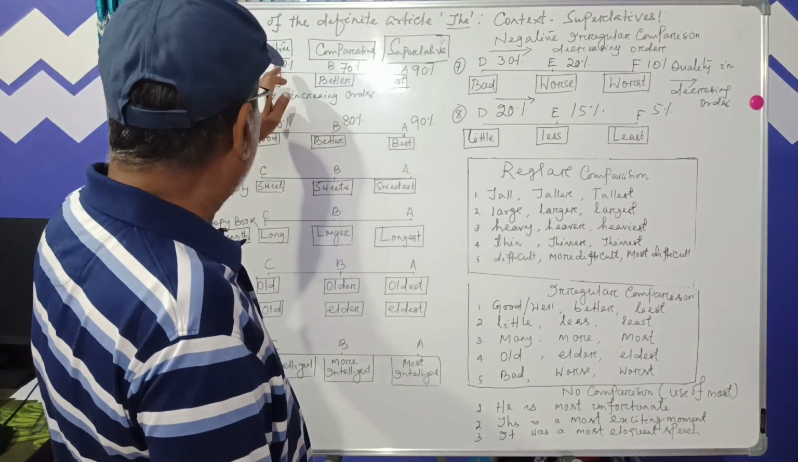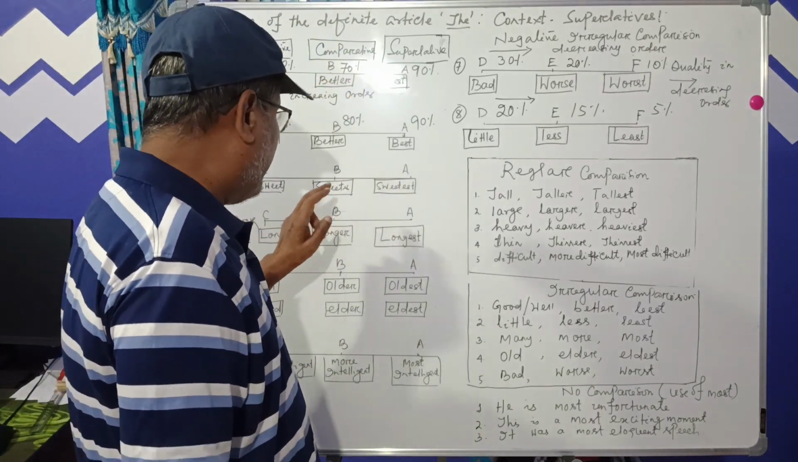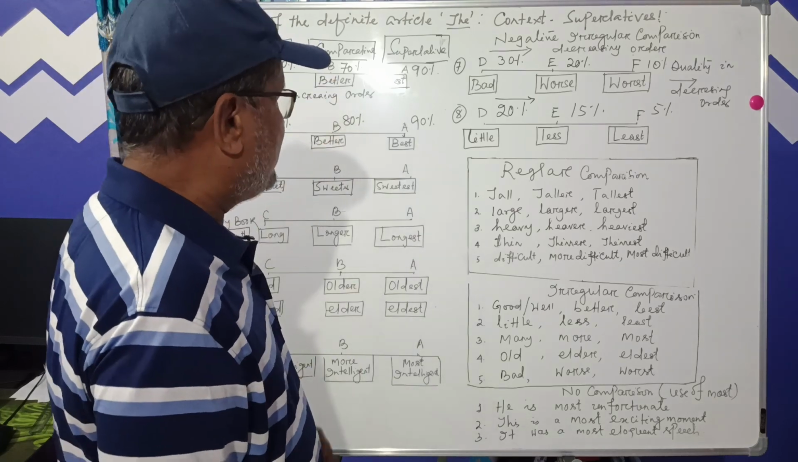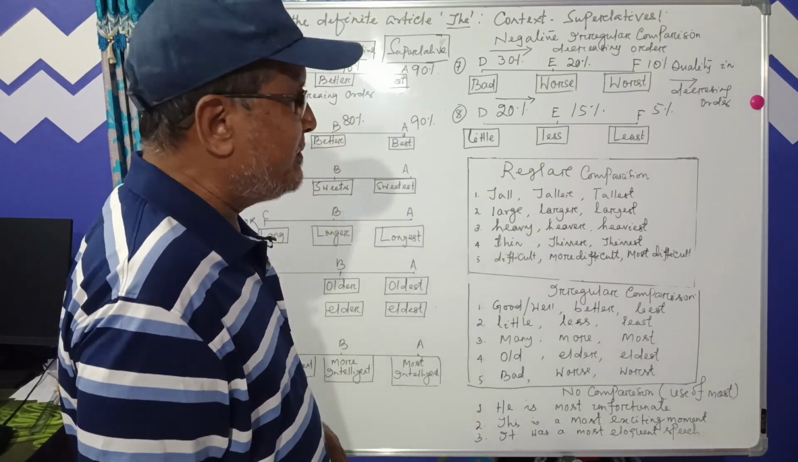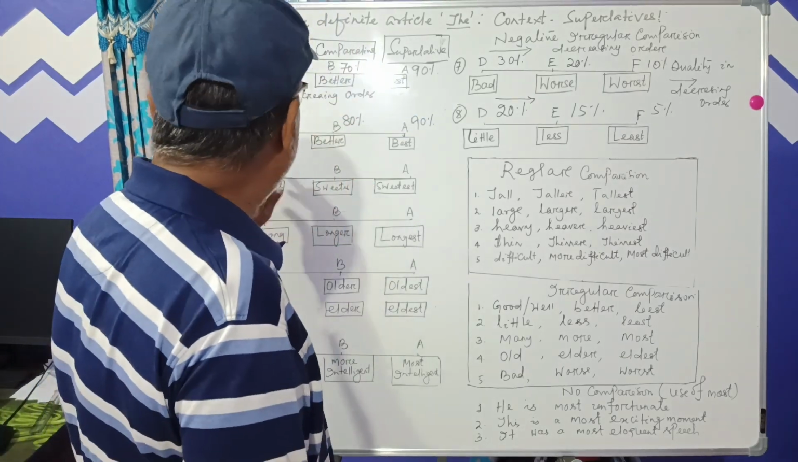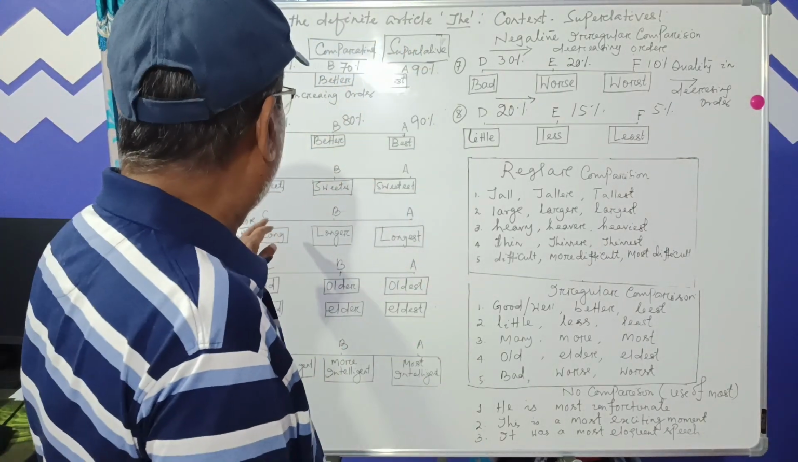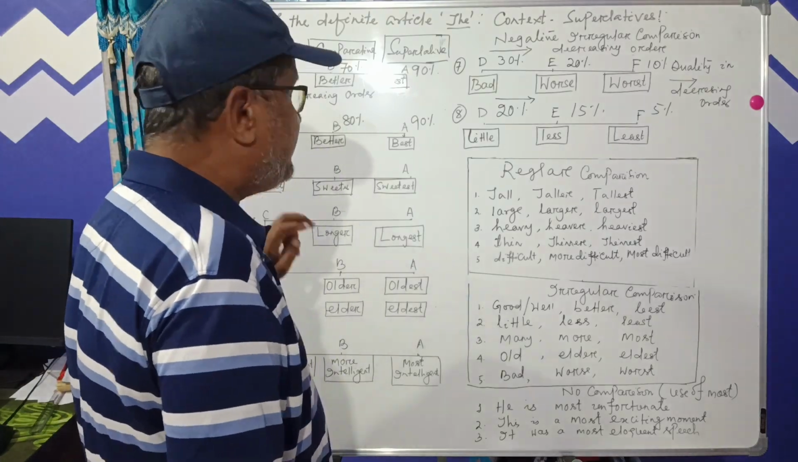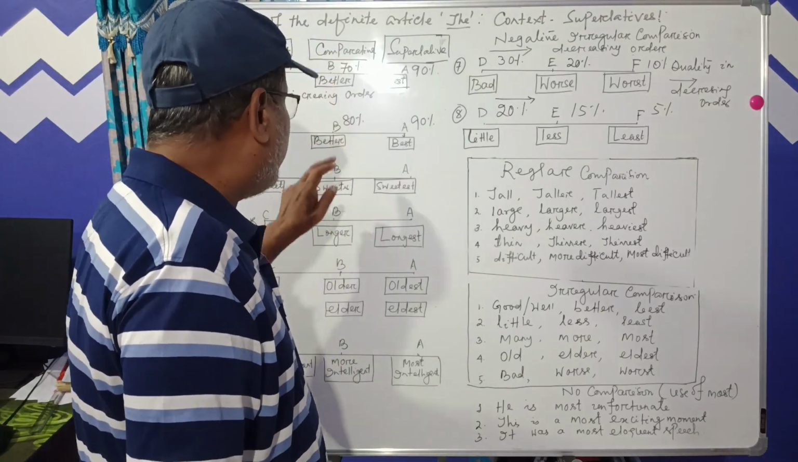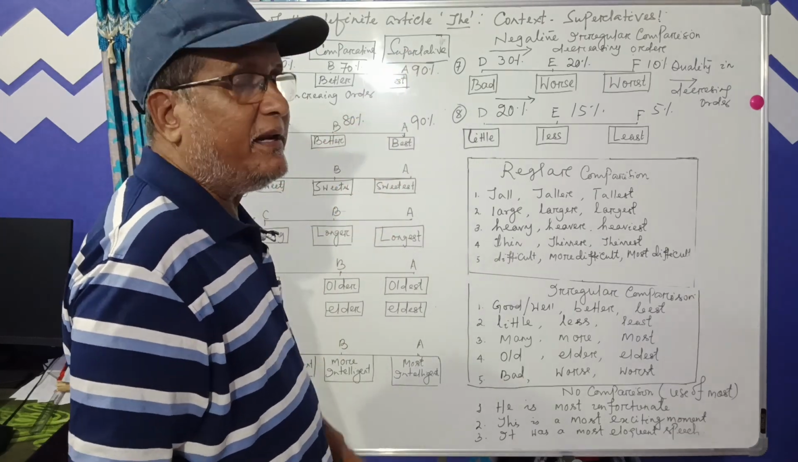Here the degree is around 40-50%. Here the degree of sweetness is around 70-80%, and here more than 90%. So that is why it is called the comparison of adjectives. We call it the positive degree, the comparative degree, and the superlative degree.